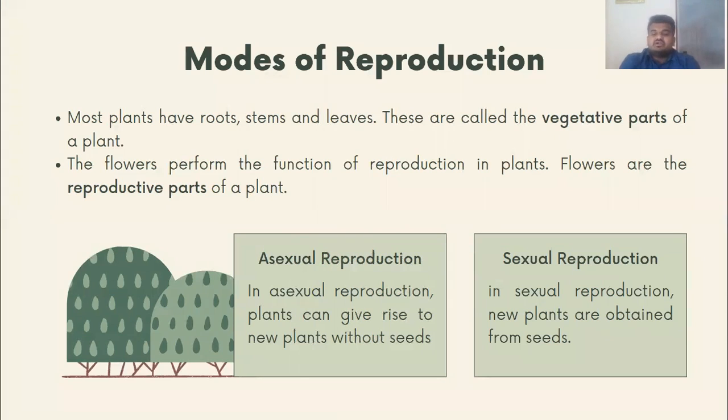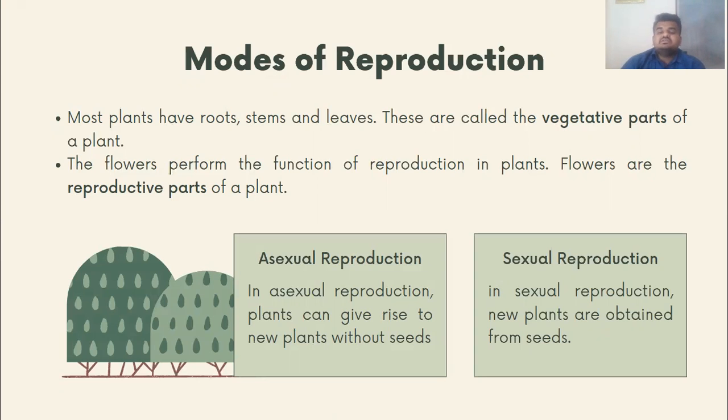After this, we have already seen the example of a mango tree, that we get some flowers in this spring season. And after this, we get some mangoes on it. So the flowers perform the function of reproduction in plants. Flowers are the reproductive parts of a plant.